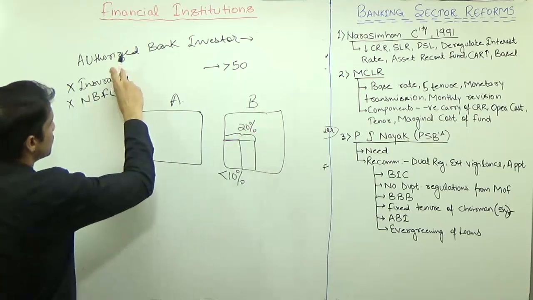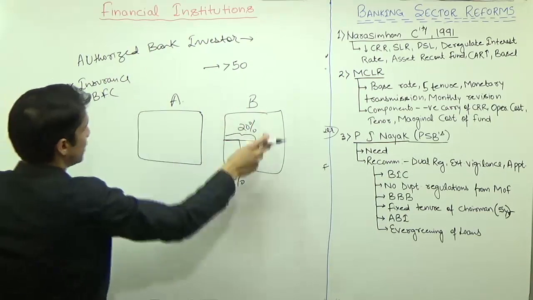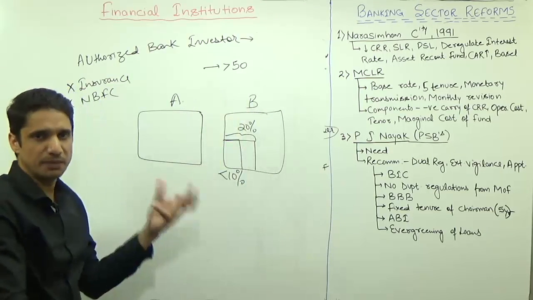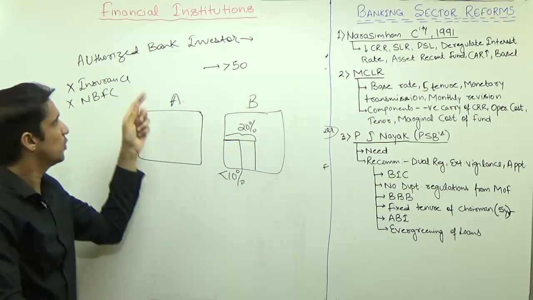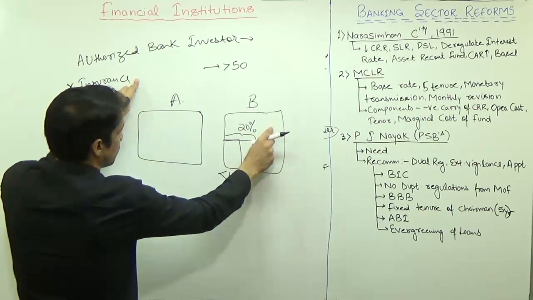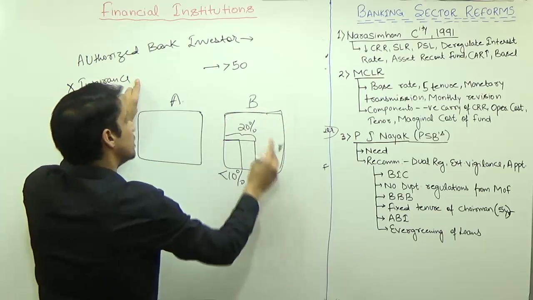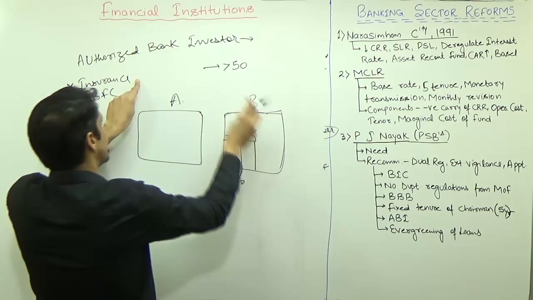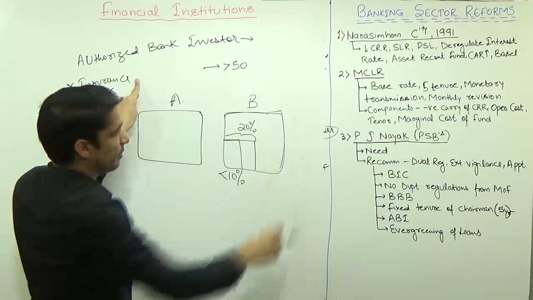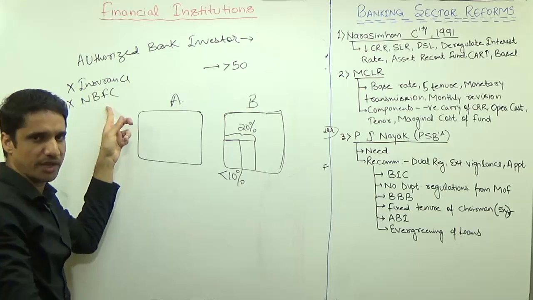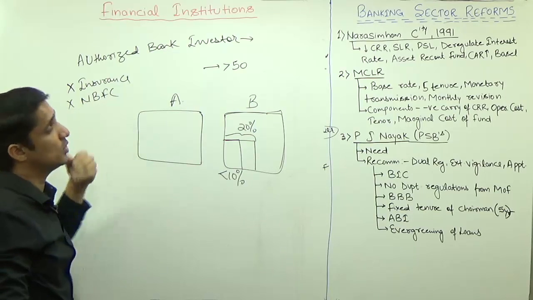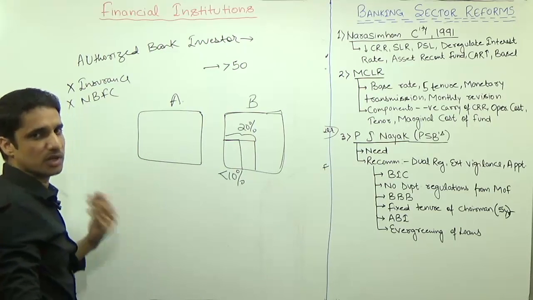So this company should not have any direct say in the functioning of these banks. Insurance companies provide insurance to the banks. So you are providing insurance to B and also purchasing 20% shares of B. That will become a conflict problem. Similarly, NBFCs are not banks, they don't have the license to start or establish a bank.